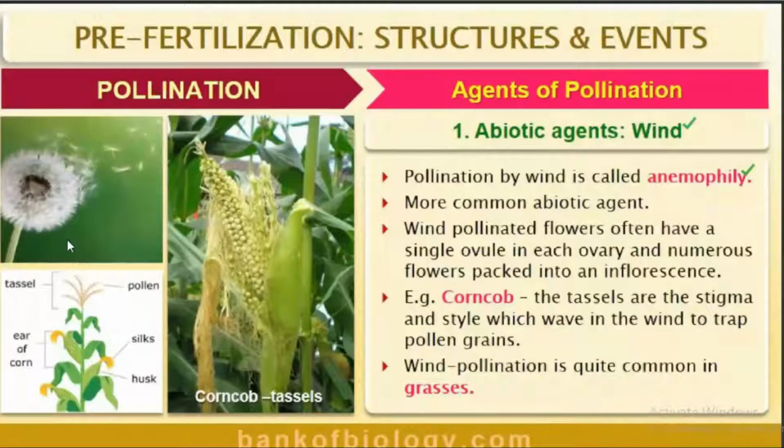Yes, they possess a single ovule in each ovary and numerous flowers packed into an inflorescence. Example is corn cob, this plant. The tassels are the stigma and style which wave in the wind to trap pollen grains. Wind pollination we mainly find among grass or graminae family plants. Examples for wind pollinated plants are grasses.